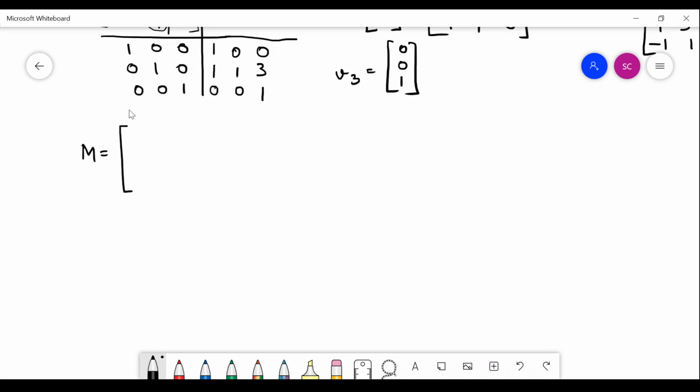What would it be? Your v1 was, if you go back and see, I am looking at my notes, v1 was -1, 1 and 1, v2 is 0, 3, 1 and v3 is 0, 0, 1. This is your modal matrix.